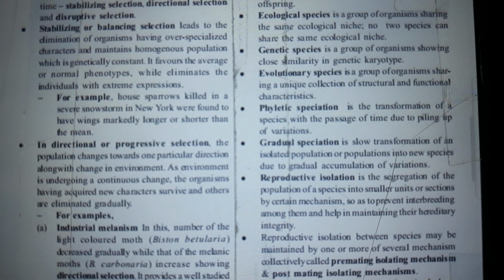It favors the average or near normal phenotypes, while eliminating the individuals with extreme expressions. For example, house sparrows killed in a severe snowstorm in New York were found to have wings markedly longer or shorter than the mean.